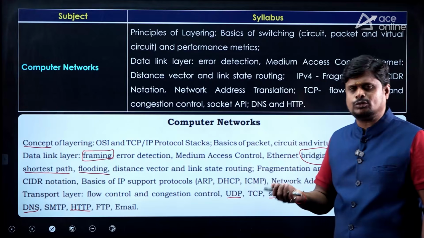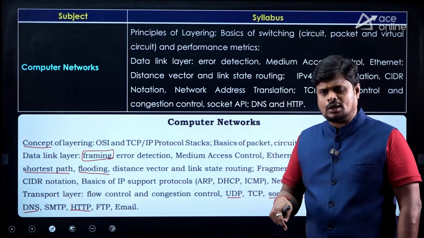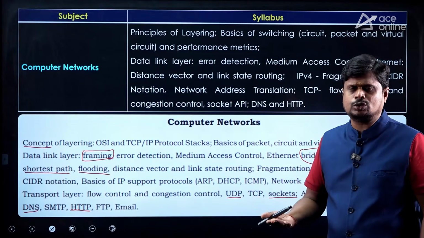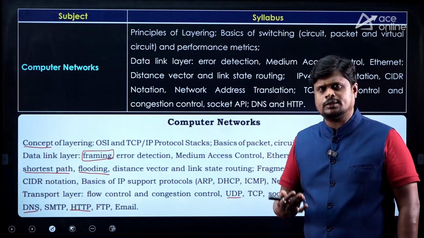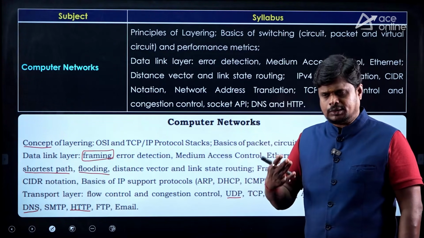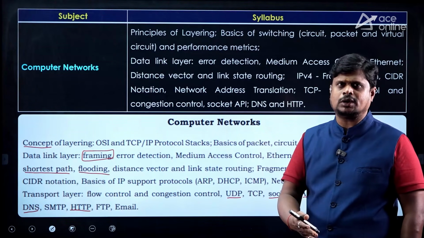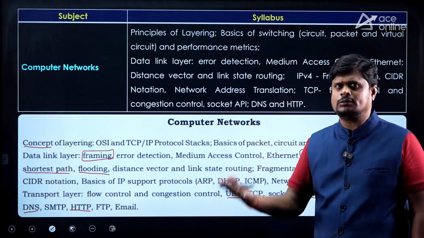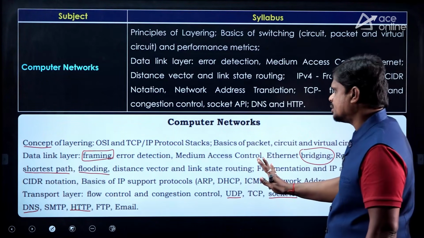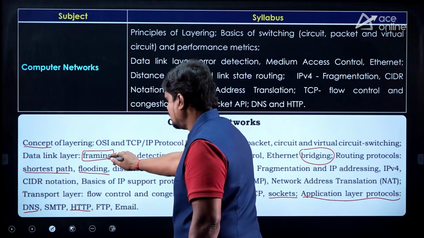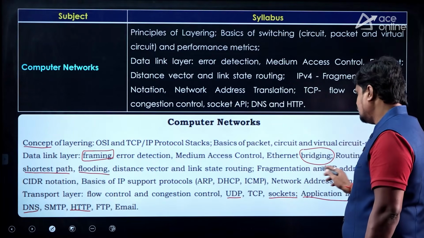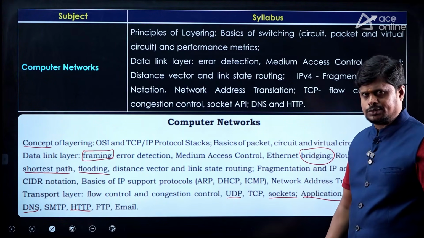But compulsorily, if you want to understand TCP, when we distinguish TCP from UDP, then you will come to know. Otherwise, you don't understand what exactly the TCP features are, right? Why it is better, why it is not better. When we compare this with UDP, then only we can come to know, which means obviously we will cover UDP, okay? So these are the major changes I can say from CN. Framing is not going to be covered in 2027. Connecting devices is not going to be covered in 2027.